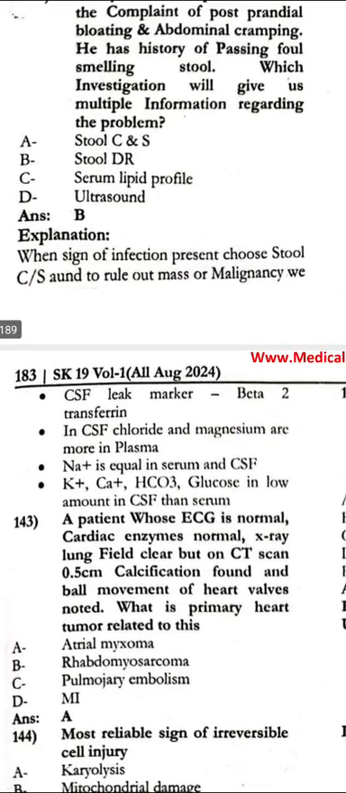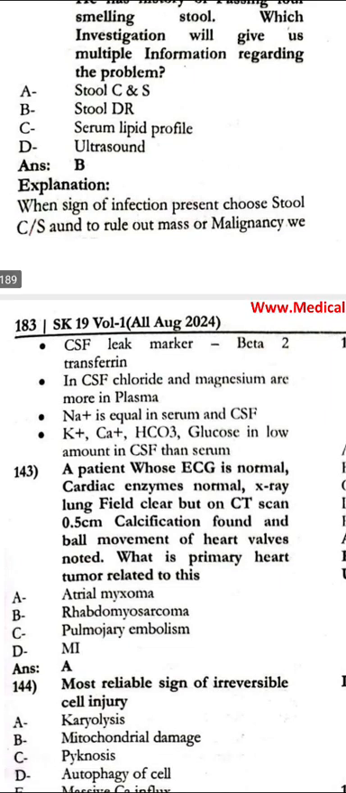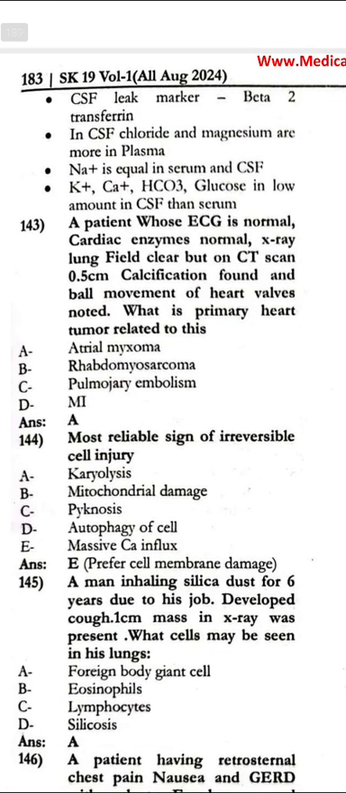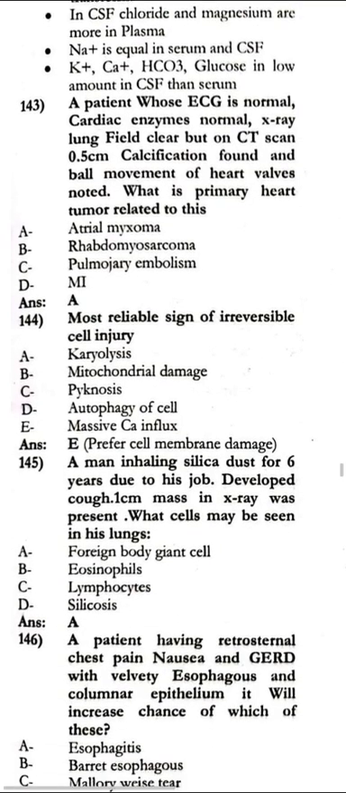The patient's ECG is normal, cardiac enzymes are normal, and X-ray lungs are clear, but on CT scan a 0.5 centimeter calcification is found and ball-like movement in the heart is noted. Was the primary heart tumor related to this atrial myxoma? The most reliable sign of irreversible cell injury would be the massive calcium influx.